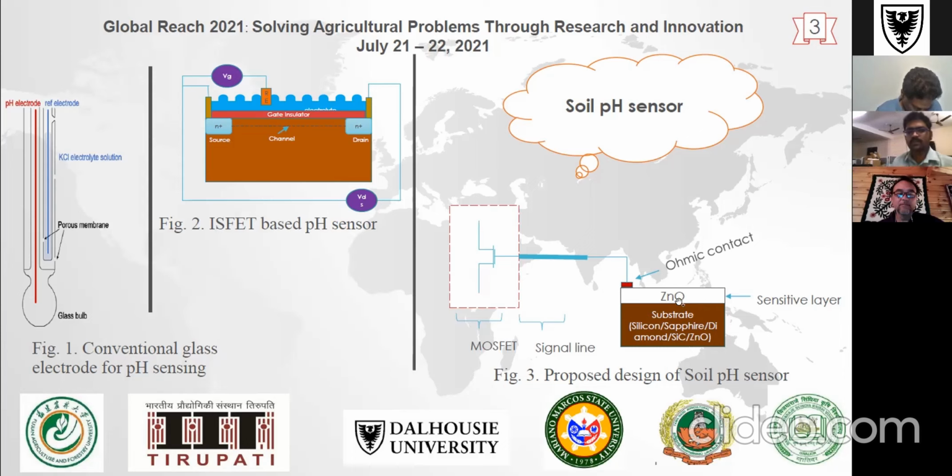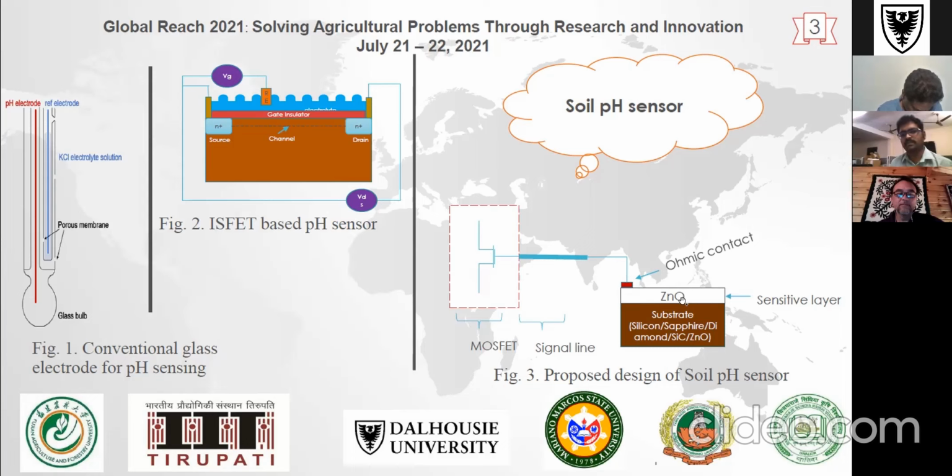Here the zinc oxide acts as an amphoteric material, and it is deposited on different substrates like silicon, sapphire, diamond, silicon carbide, or a zinc oxide substrate by means of a sputtering mechanism. As shown, the top layer of the zinc oxide is connected to the gate of the MOSFET.